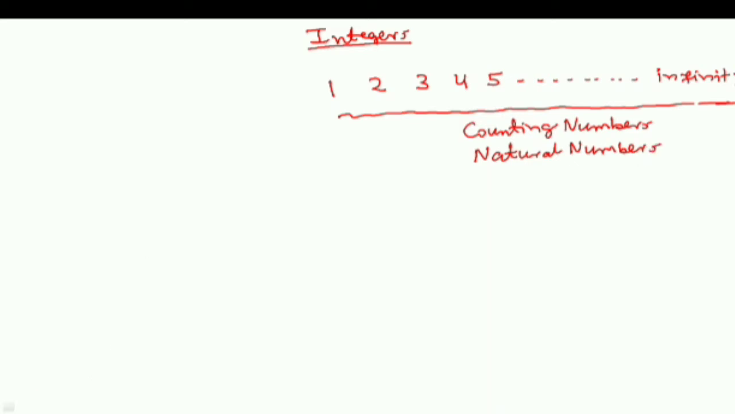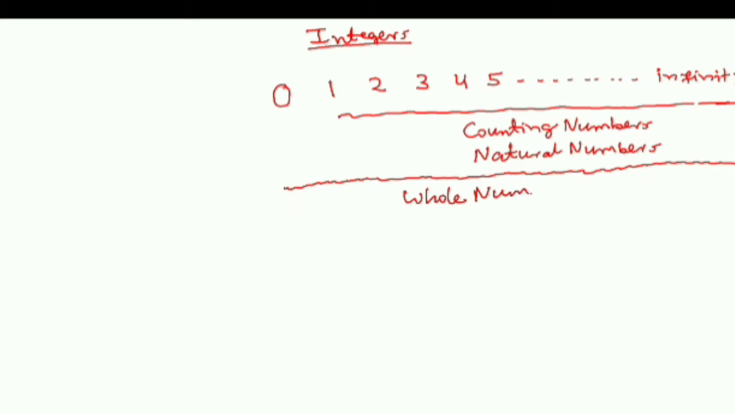In addition to that, we got one more number. It was 0. So when 0 was also devised, we put it before 1, and then this whole packet starting from 0 up to infinity, we started calling it whole numbers. So what is the difference between whole numbers and natural numbers? Whole numbers is natural numbers plus 0, or you can say natural numbers is whole numbers except for 0.